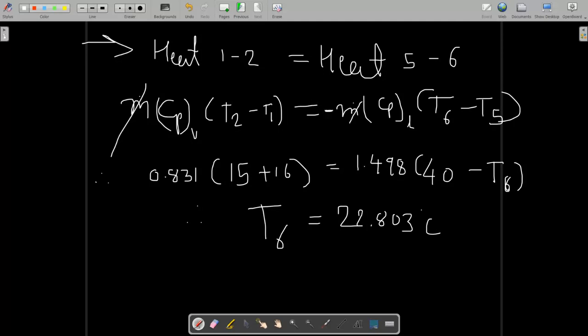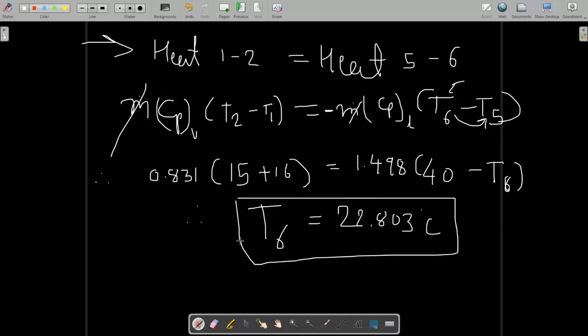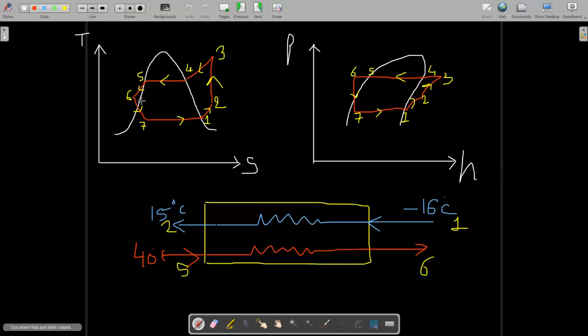Here, why did I interchange T5 and T6? Because heat is rejected, so a minus sign will come, and if you take the minus sign inside, T5 will come ahead and T6 will go back. So T6 is what we had to find, and we have the answer here: 22.803. This temperature is T6. Now this is the starting point.